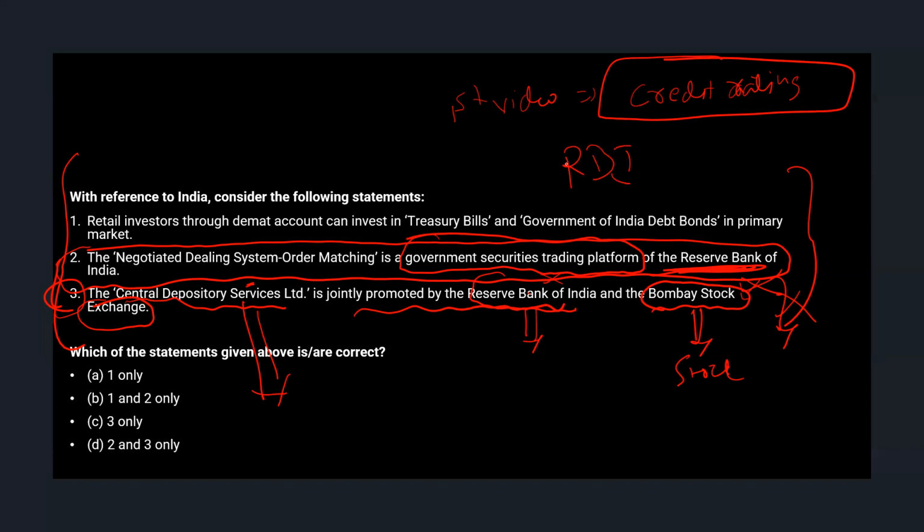Here it is a completely different context. RBI is coming in a different context. Here, the function is a core function of RBI, issuing government securities. That's why this statement is right. So remove 3 and check where 2 is there. Once you remove 3, this is gone, and 2 should be there. If 2 is there, 1 also is there. Easy, right? Instead of following random elimination techniques available, like if this statement is there then this statement would be wrong, don't follow such techniques. Use your logic.